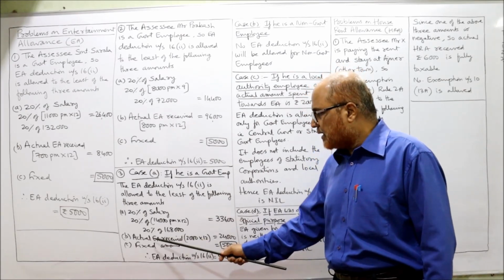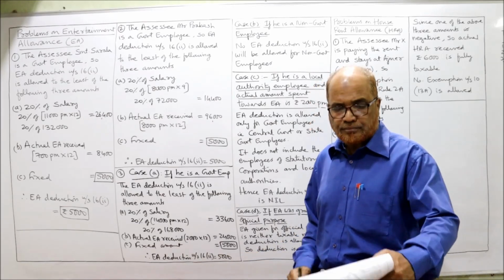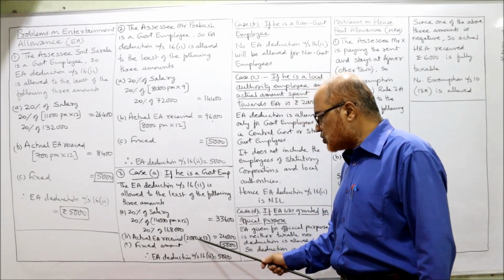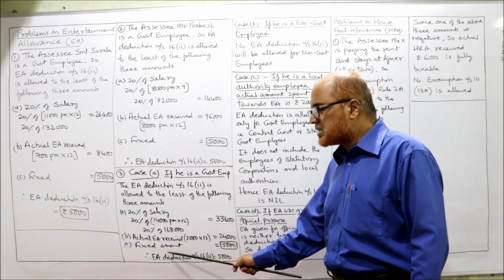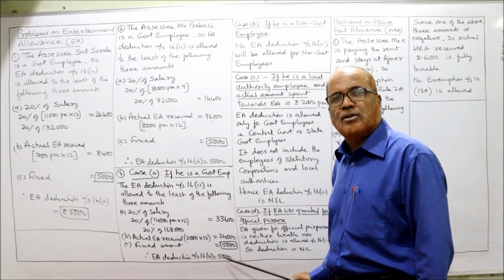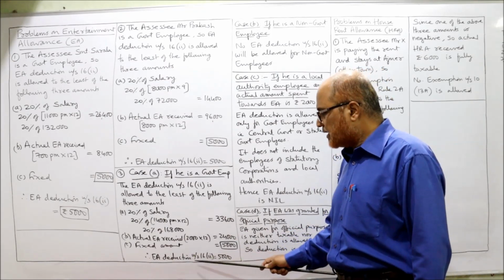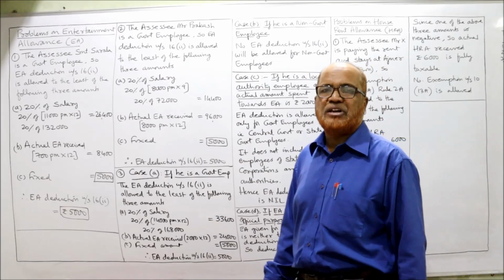First one over. Second, actual EA received. Actual EA is 2,000 per month. So 2,000 into 12, 24,000. Or the fixed amount given by the Income Tax Act, 5,000. The least of these three is 5,000. So EA deduction under section 16(2) is 5,000.